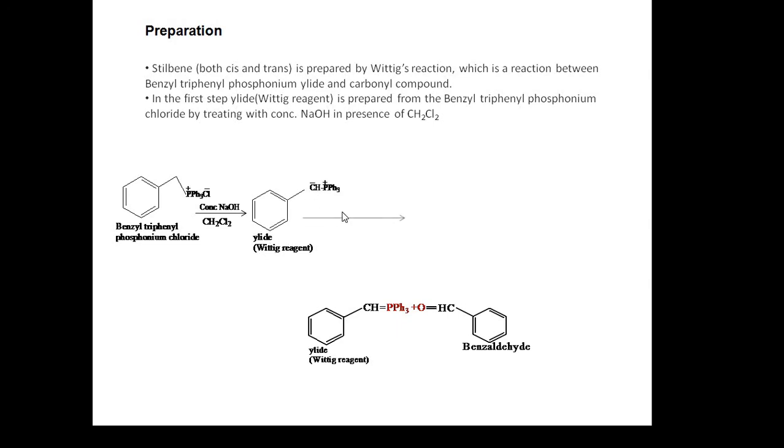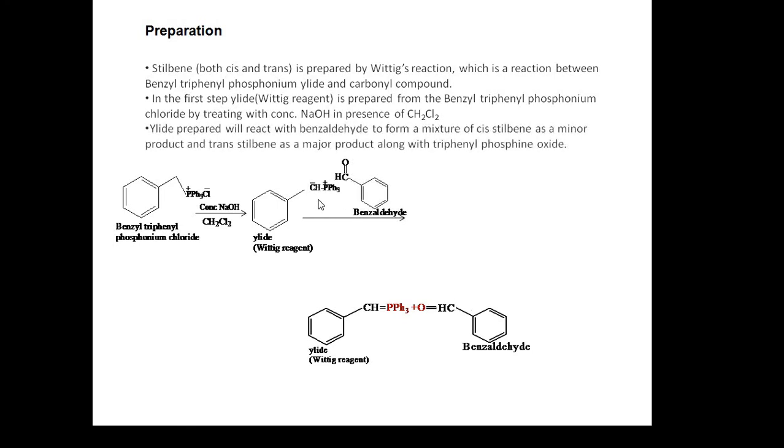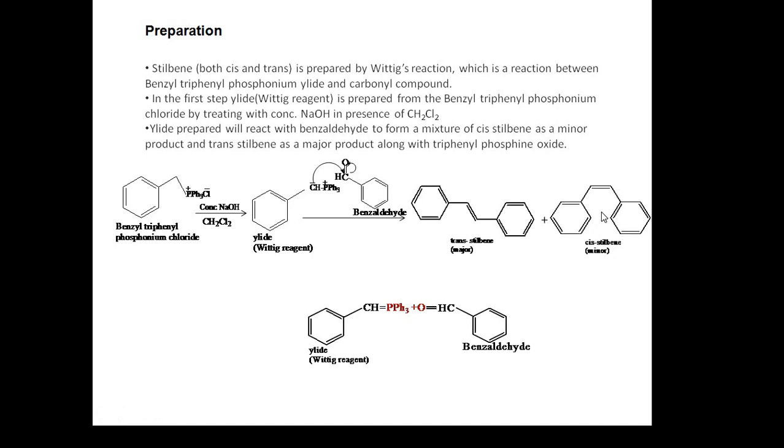Now this is made to react with benzaldehyde, where the negative charge present on the carbon atom will attack the carbonyl carbon atom, which is partially positive due to the polarity of this C=O bond. By that, the double bond electrons move towards the oxygen. So it goes on by involving an intermediate, which we already studied in the first semester clearly, to give trans stilbene as a major product and cis stilbene as a minor product, along with removal of triphenyl phosphine oxide.